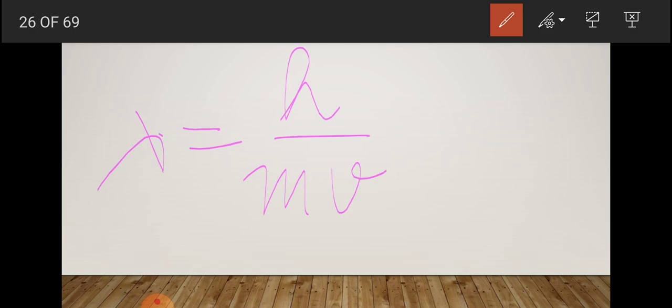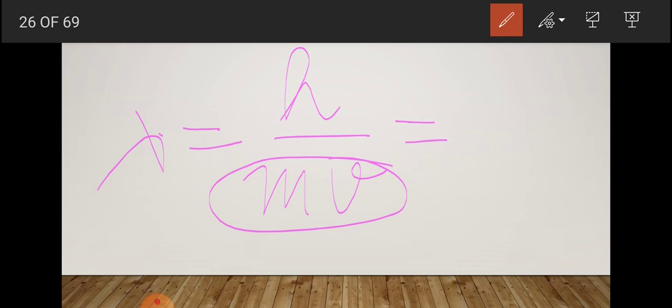Here m is the mass of the moving particle, h is Planck's constant, and what is mv? If you remember, p is equal to mv, and p is the momentum of the particle.